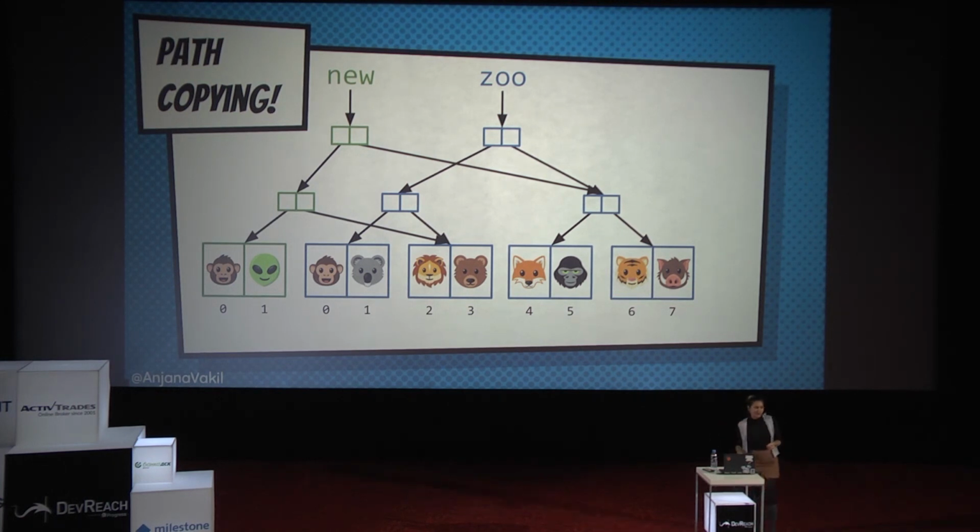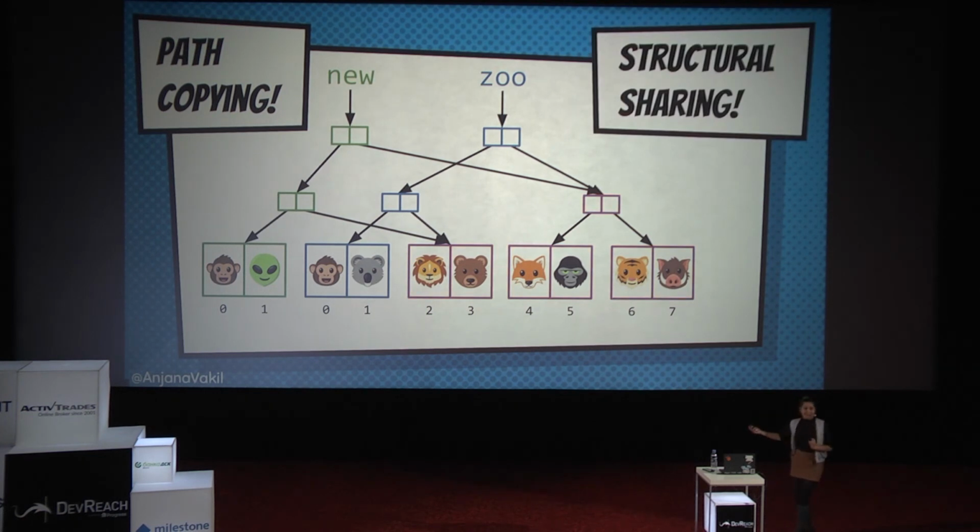The tree structure, and the fact that my new node is now linked to the old nodes in the tree, means that I get to share a large part of the structure of the original tree with the new one. This is called, unsurprisingly, structural sharing. So what I've got now is that most of the nodes in the tree are the same. I haven't had to touch them. They're the exact same nodes. The only things I had to change were the leaf node and anything between the leaf and the root, that path.